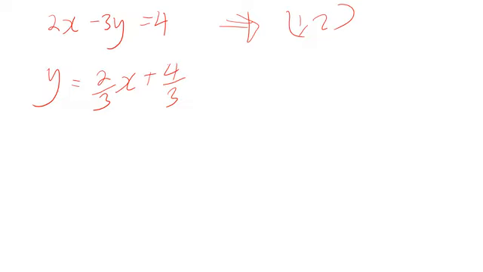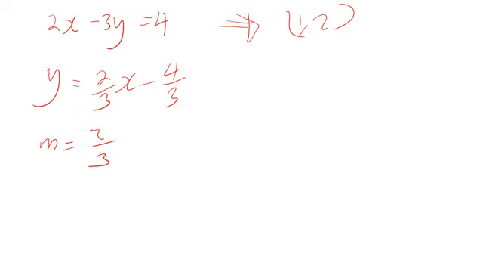This should be minus here, minus 4, because when that goes to that side, that's how we found it. So having this, we have the gradient m as 2 over 3.